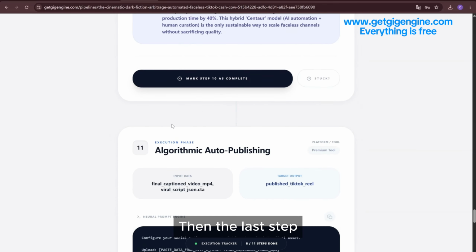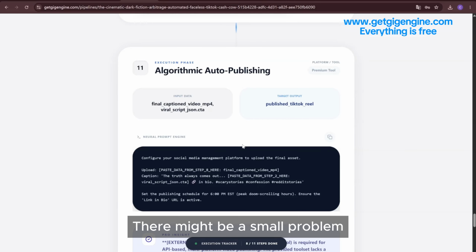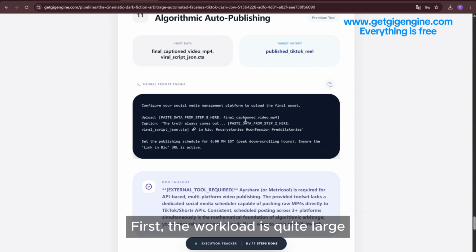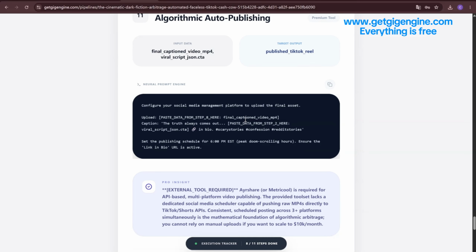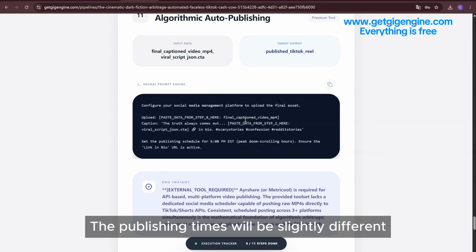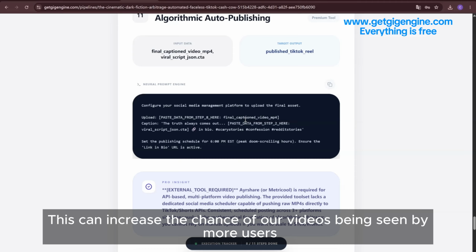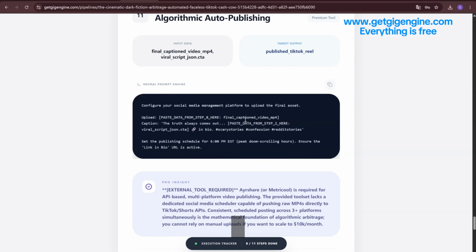Then the last step, algorithm-based automatic publishing. Because our final videos need to be published to various media platforms, like TikTok, YouTube, Instagram, etc. If we publish manually, there might be a small problem. First, the workload is quite large. Second, for different platforms, the publishing times will be slightly different. This can increase the chance of our videos being seen by more users.